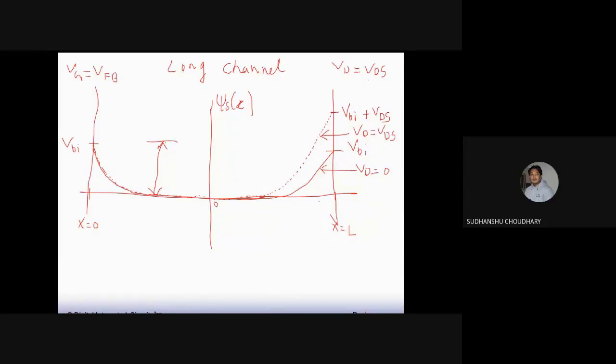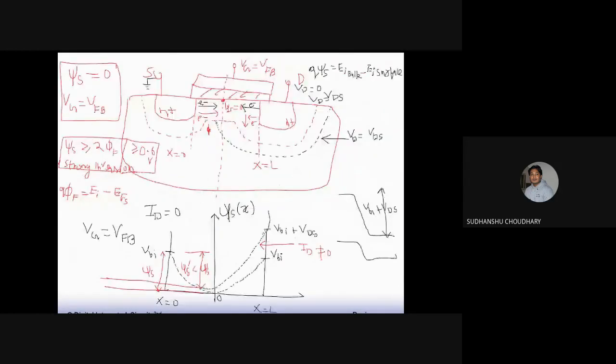So in the short channel MOSFET, the channel is short, and the depletion region encroaches. You see that when you increase VDS, the depletion region encroaches the area under the gate. In fact, the depletion region encroaches the source side junction. But in a long channel MOSFET, you will not find this. The depletion region will maybe start from here and end here itself. So it will not encroach the source side as in this case.